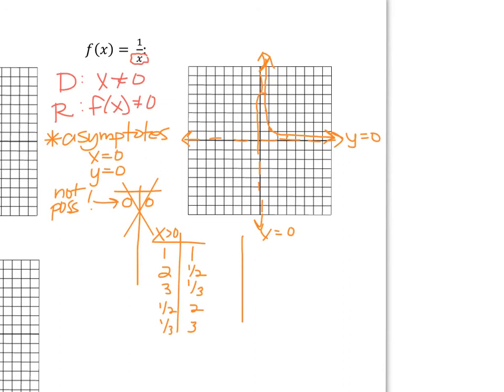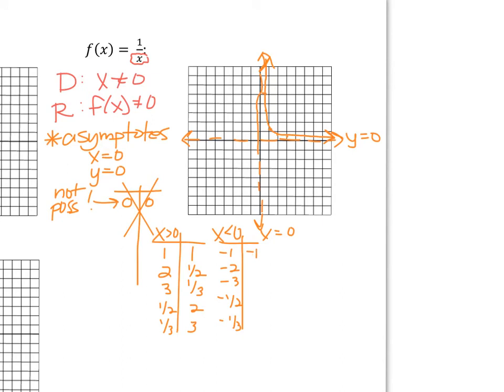And if I pick values for x in a new table that are less than 0, so this is very reminiscent of a piecewise function from our last chapter. If I pick the same x values but make them negative, -1, -2, -3, -1/2, and -1/3, the unique thing about this graph is my output values will be the same but negative as well.